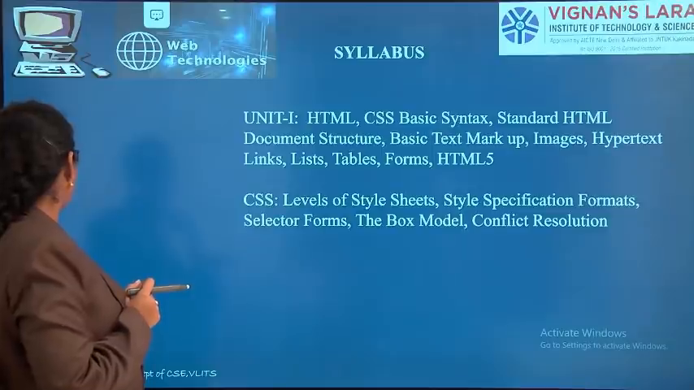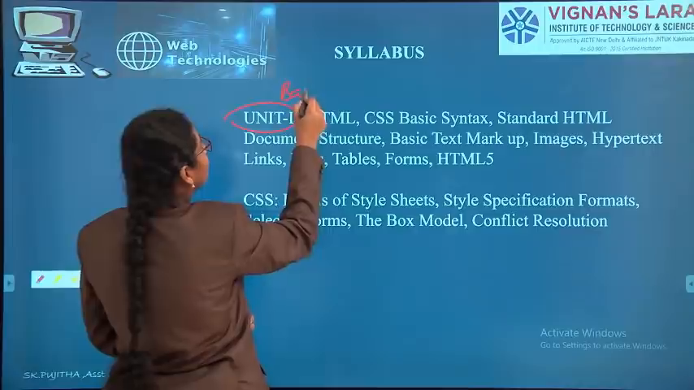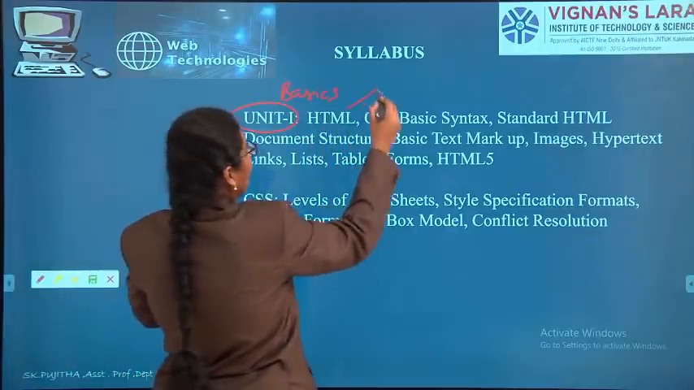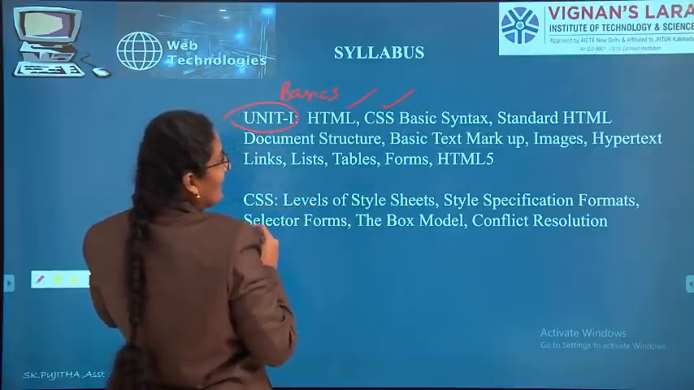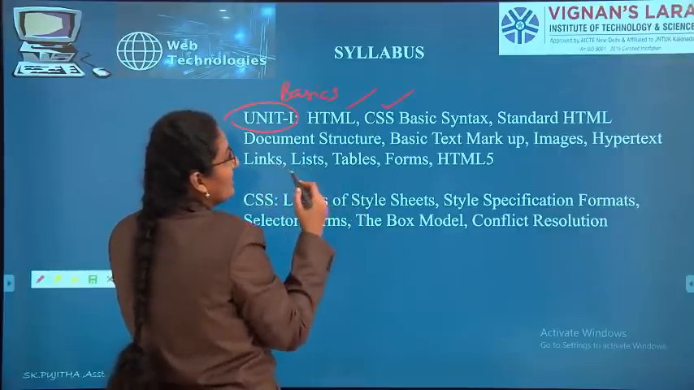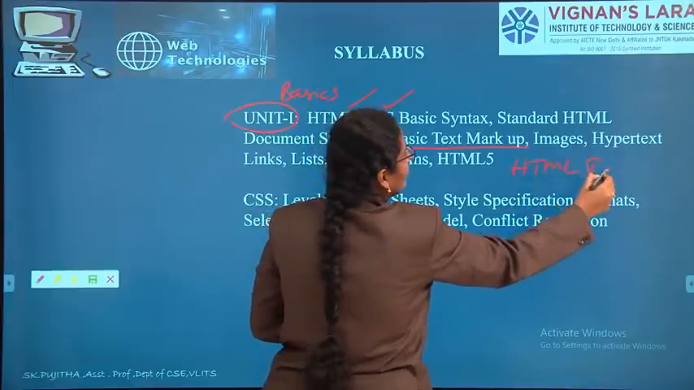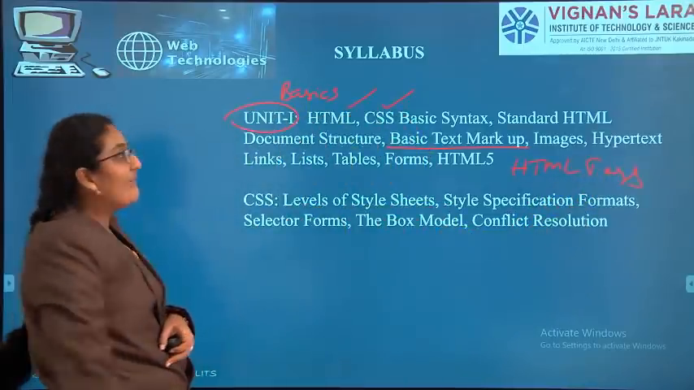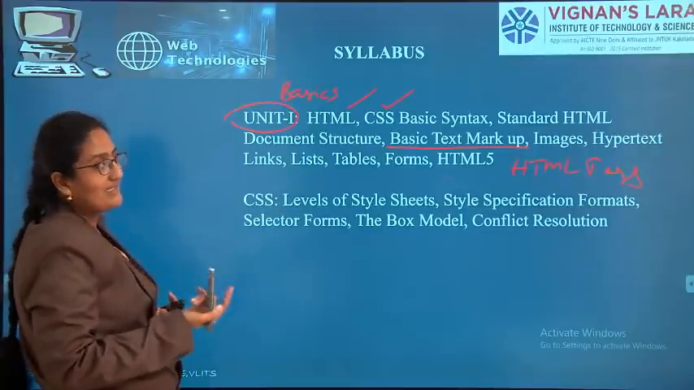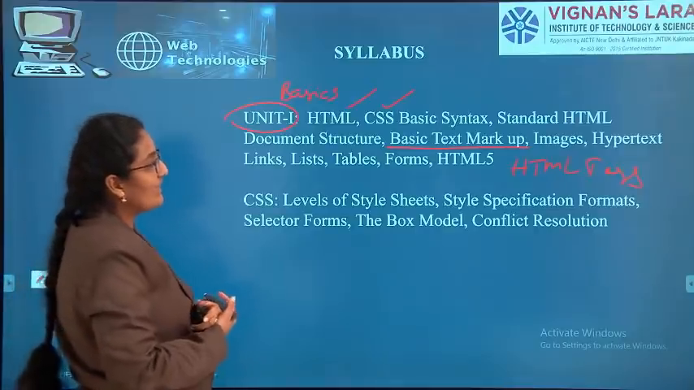So let us see the syllabus of Unit 1. The name of Unit 1 is Basics. So in Unit 1 we have to learn what is HTML, CSS I have already told you, cascading style sheets, basic syntax, standard HTML document structure, basic text markup, nothing but HTML only, HTML tags. So what we have in Unit 1? In Unit 1 we have basics, HTML, CSS is nothing but cascading style sheets, structures and syntaxes, and basic text markup is nothing but HTML tags.